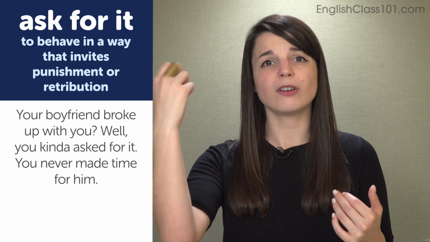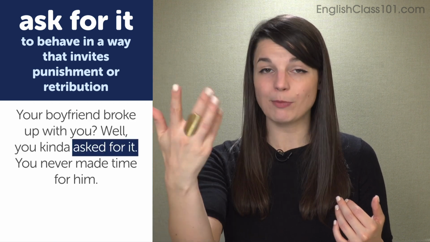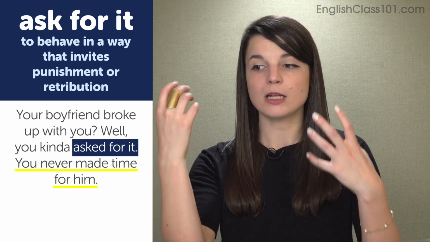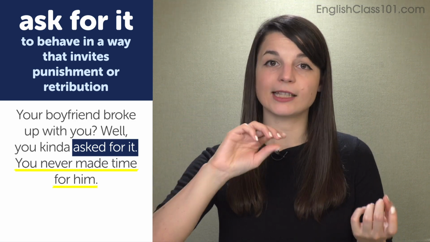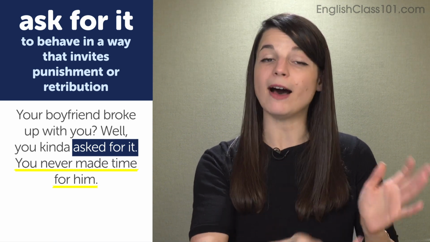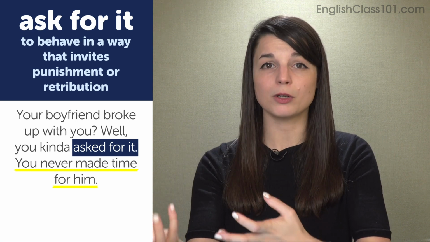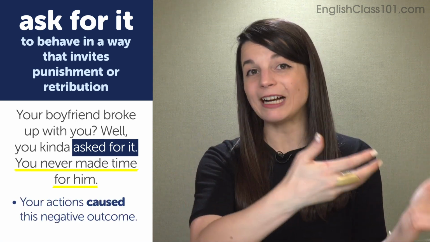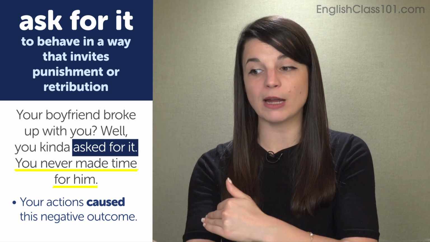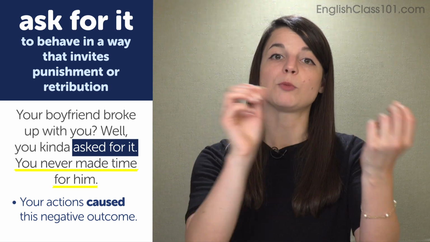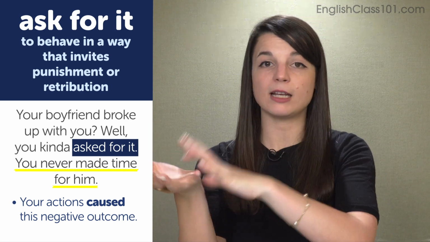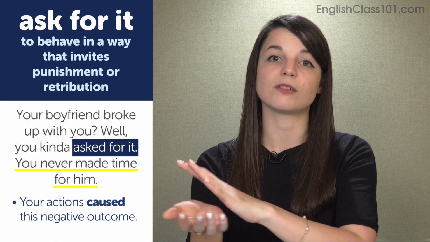In the second sentence, a speaker is probably having a conversation with someone, and they say, you broke up with your boyfriend? Well, you kinda asked for it, past tense, because you didn't make any time for him. This shows that perhaps in the past, the listener did not behave in a way that invited a positive outcome, meaning you asked for your boyfriend to break up with you, or you invited this negative outcome because of your actions. You did not make time for your boyfriend, therefore he broke up with you. So you did not have the correct behavior. You invited a negative outcome because of your actions.